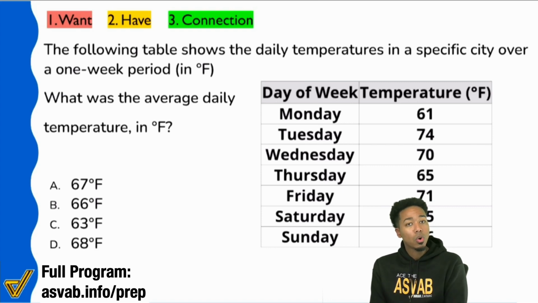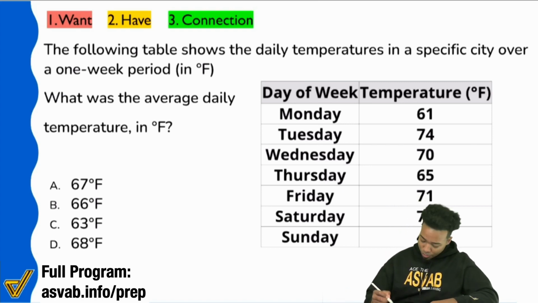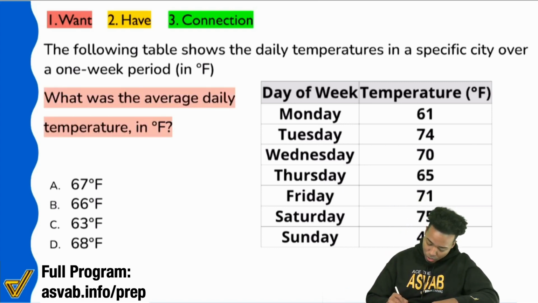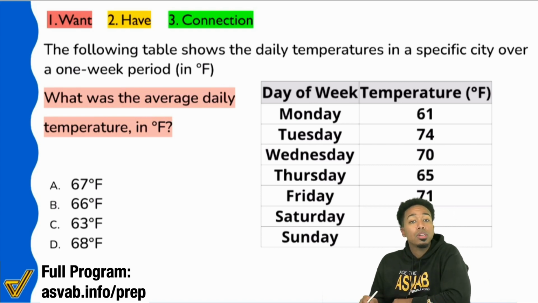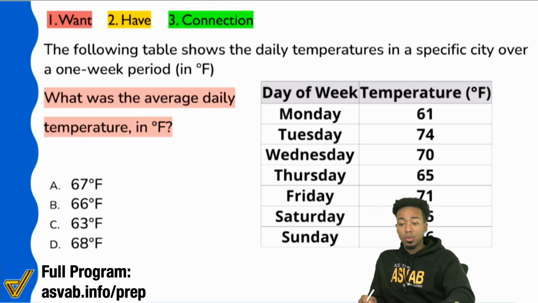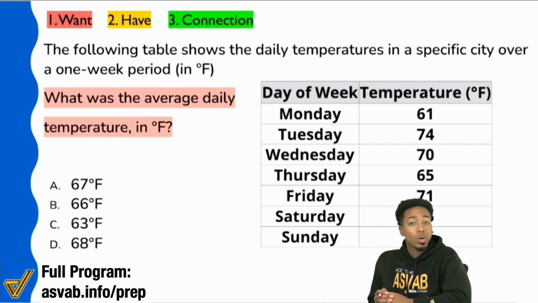Because you see here that the question says specifically, right here, what was the average daily temperature in degrees Fahrenheit? Everyone, in that red highlight, what's the key word? What is the massive blaring keyword? Find the average. Exactly. So even if we looked at this and we were intimidated at first, following basic strategy would lead us to a much more comfortable position. And that comfortable position would be, we have to find the average.